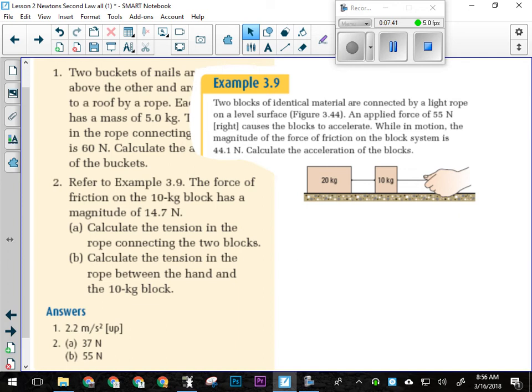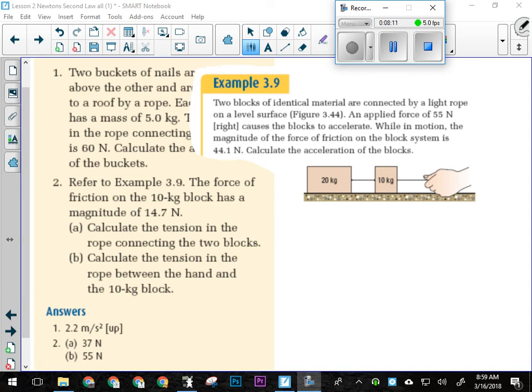I'm going to give you a few minutes to try number 2A there, see if you can figure that out. Remember, we can isolate parts of the system and see if we can figure that out. I'll give you one more hint. You're going to want to find the tension in this rope using the 10 kilogram block. You could do it using the 20 kilogram block, but it's a little bit quicker to find it with the 10 kilogram block.